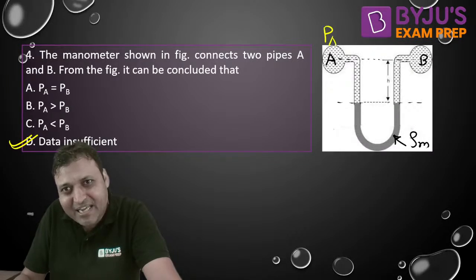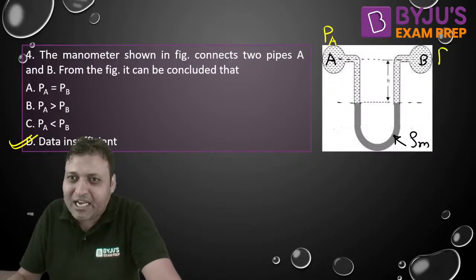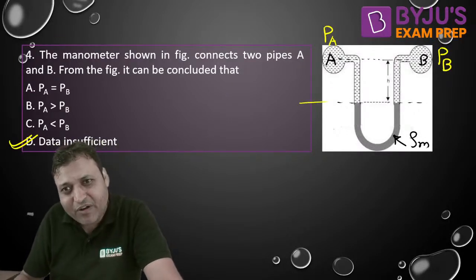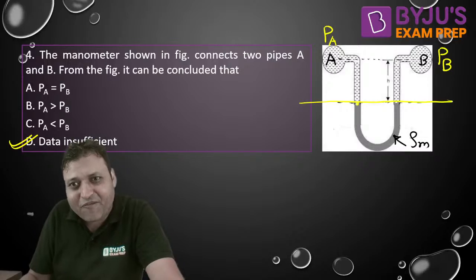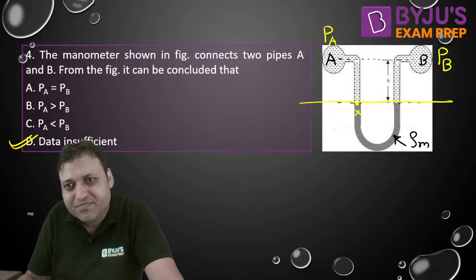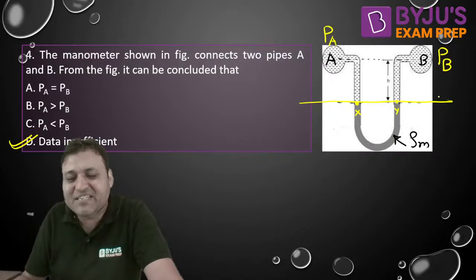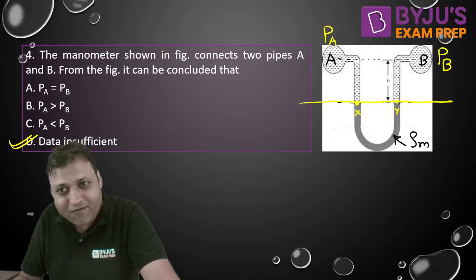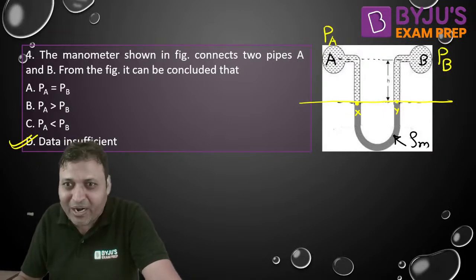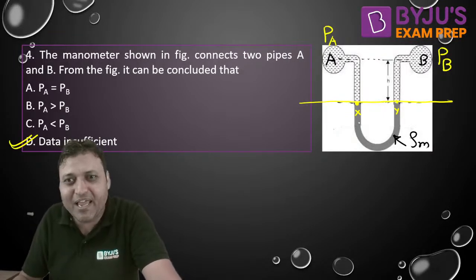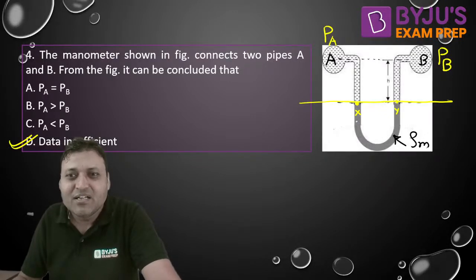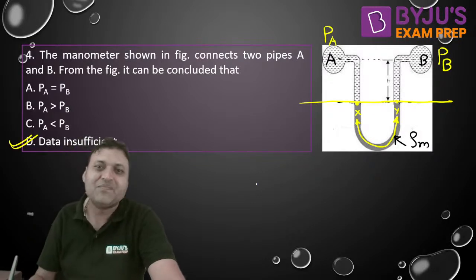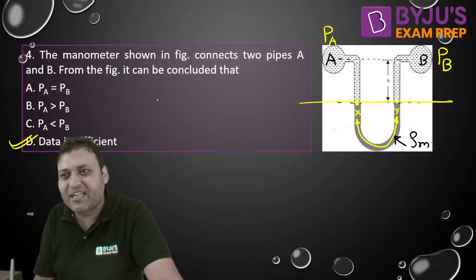Let me call the pressure at A as PA. Let me assume the pressure at B as PB. Now if we write the pressure equation, these 2 points, X and Y, will definitely have same pressure, isn't it? X and Y will have same pressure because they satisfy all the conditions of Pascal law: static fluid in the manometer, points X and Y lying in the same horizontal plane, and points X and Y joined by the continuous mass of the same manometric fluid from the bottom. So they satisfy each and every condition of Pascal law.